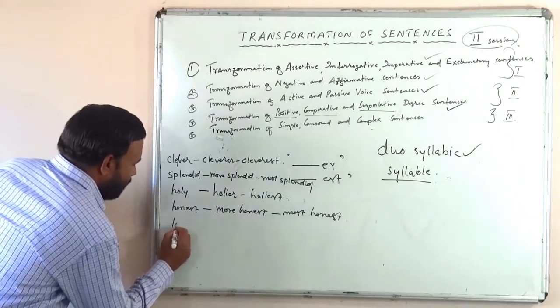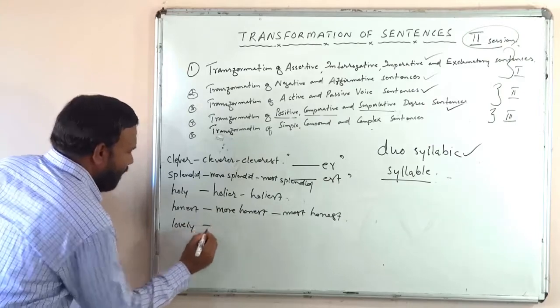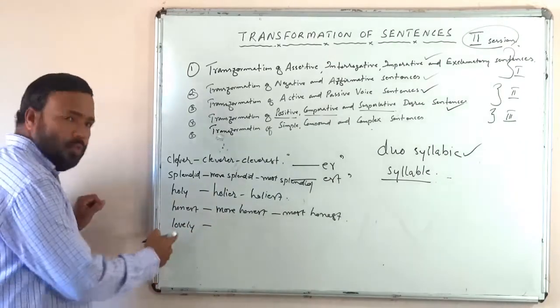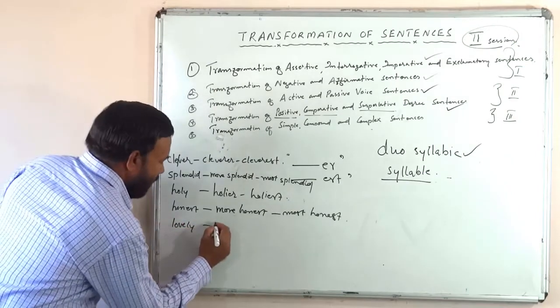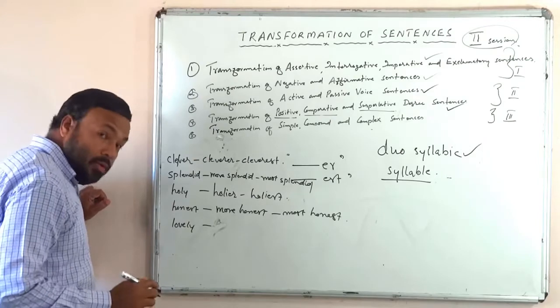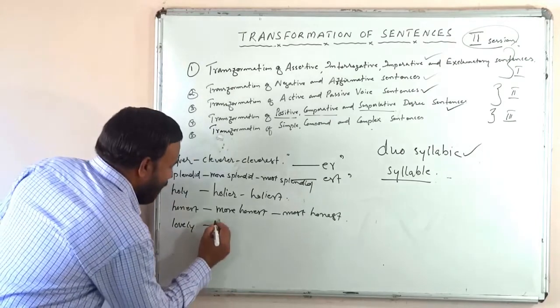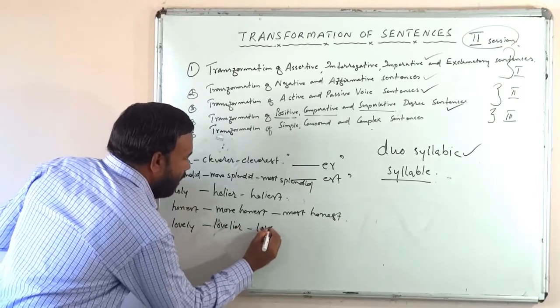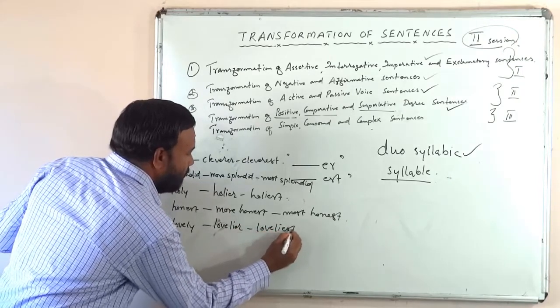And see this word, L-O-V-E-L-Y, lovely, two syllables. What is the comparative? Lovely, lovelier, loveliest, isn't it?